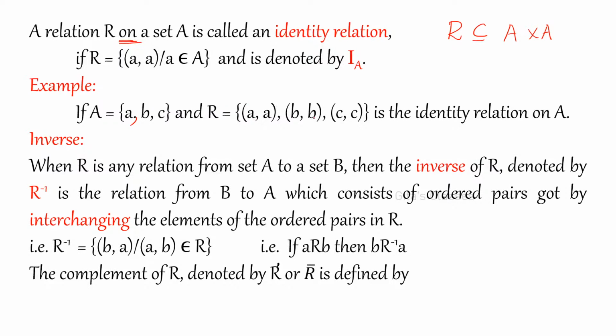A comma A, if C comma C is not there, it is not called identity relation. If even one is missing, we don't give that name.